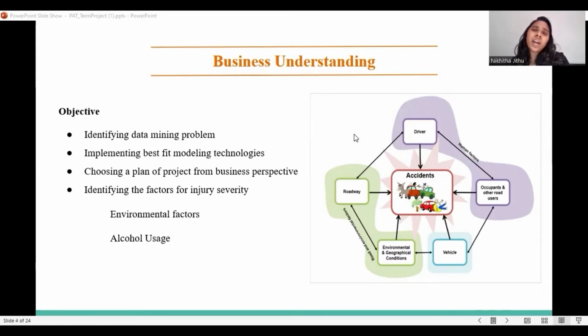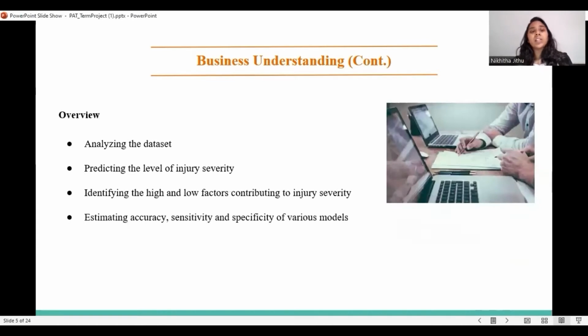There are many factors that contribute to injury severity, out of which environmental factors, driver's negligence, and alcohol usage are the main ones. Coming to the data set, we need to analyze it in the best way we can. Predicting the level of injury severity and identifying the high and low factors contributing to it also plays a major role in the business understanding part.